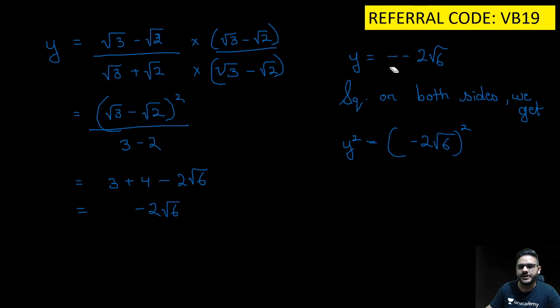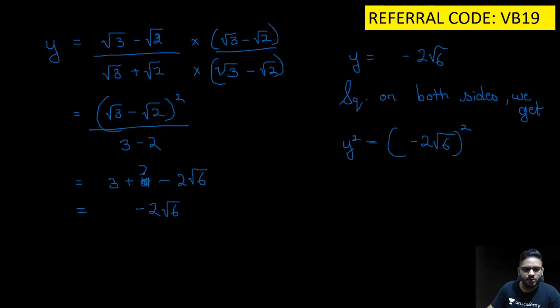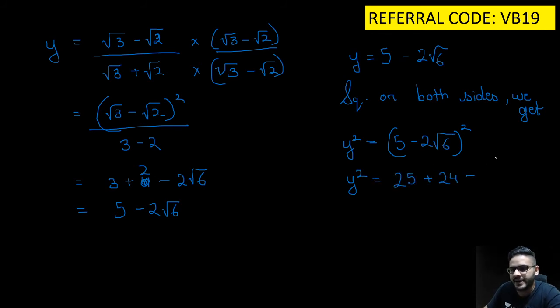Extremely sorry. ये 2 ही रहेगा, ये 5 हो जाएगा, यहाँ भी 5 आएगा और यहाँ भी 5 आएगा. So y square is equal to 25 plus 24 minus 20 root 6. So you get 49 minus 20 root 6.